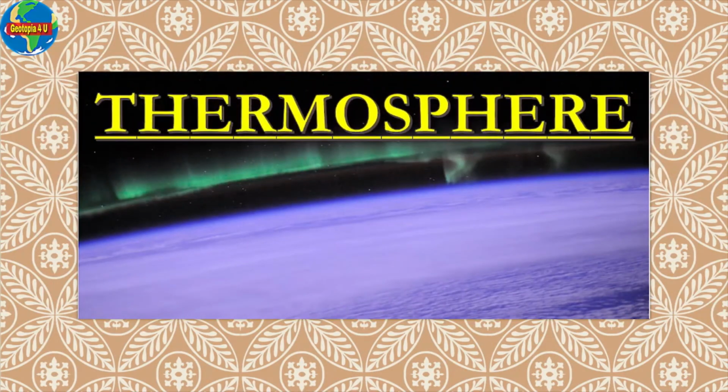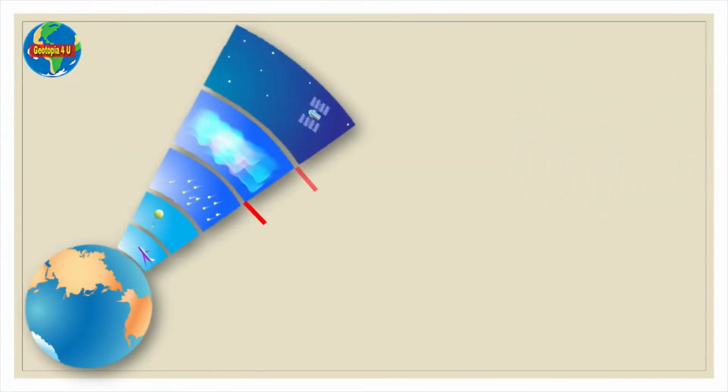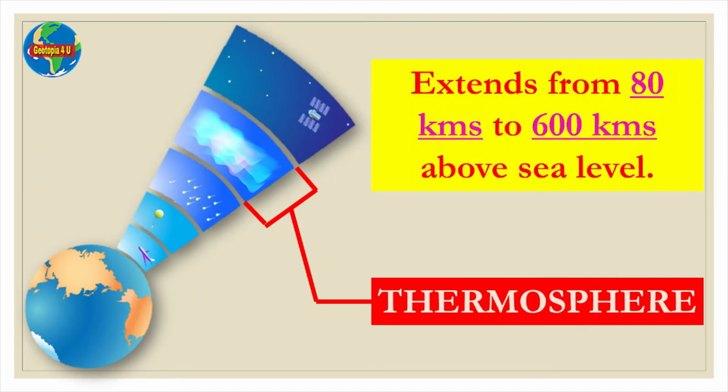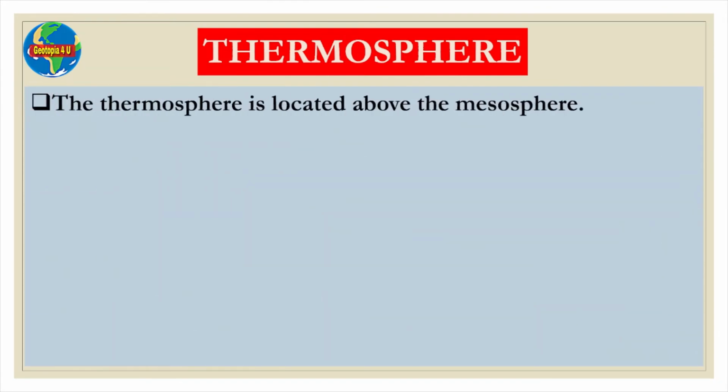Now we will discuss the thermosphere. The layer indicated by the red lines here in this picture is the thermosphere. It extends from 80 kilometers to 600 kilometers above sea level. The thermosphere is located above the mesosphere.